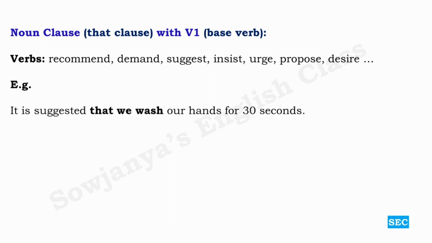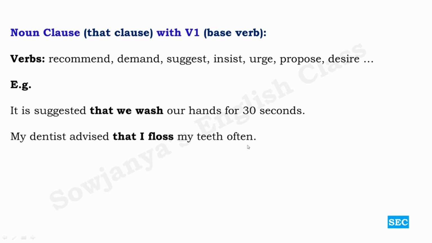And then look at the examples. It is suggested that we wash our hands for 30 seconds. So here we don't have a problem because we and wash go very well along. There is no problem at all. It is plural and wash goes with a plural pronoun here. Look at this. Even here also we don't have so much of a problem. My dentist advised that I floss my teeth often. Here also we don't have any problem because it is I. We. Okay, we don't have any problem.